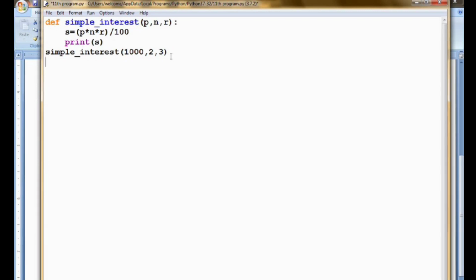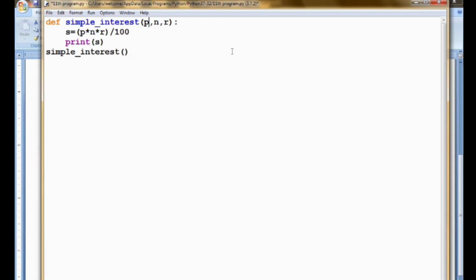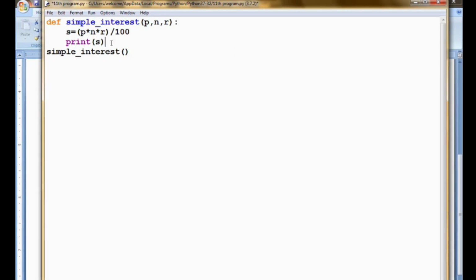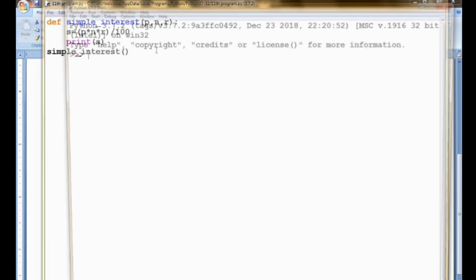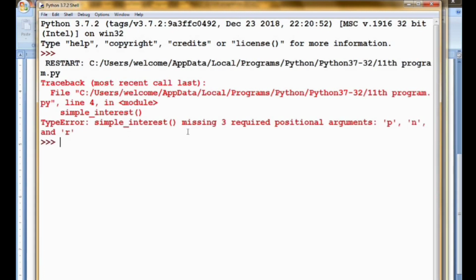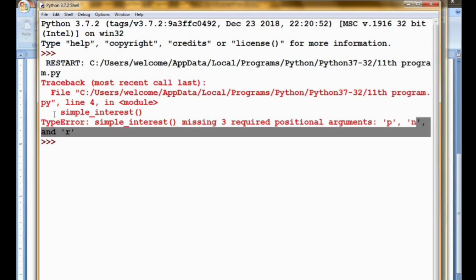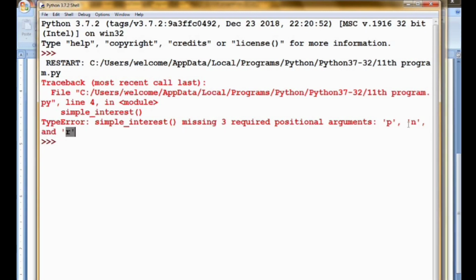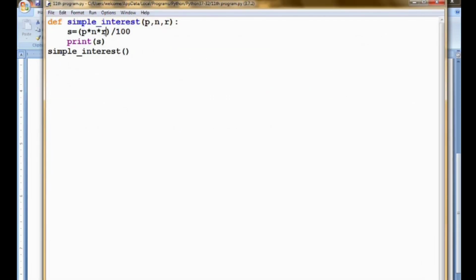So now we are going to see a concept called default arguments. The default argument is a much more interesting concept in Python. Let's see what is meant by default arguments. So first see here, now I have the variables p, n and r. If I forgot to call the function with some arguments, then what will happen? The program will raise an error. See here, the program raised an error because of missing three required positional arguments, that is p, n and r. We haven't mentioned any values for these three variables, so the mathematical calculations cannot be done.